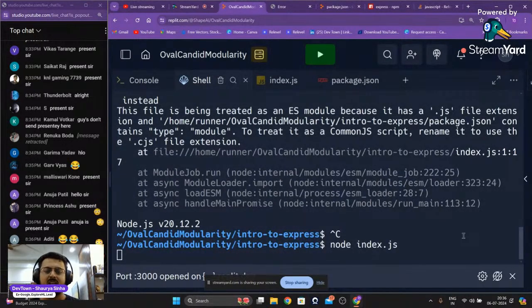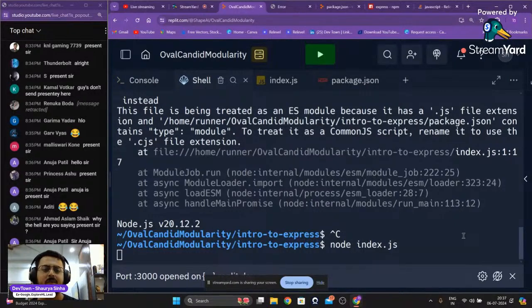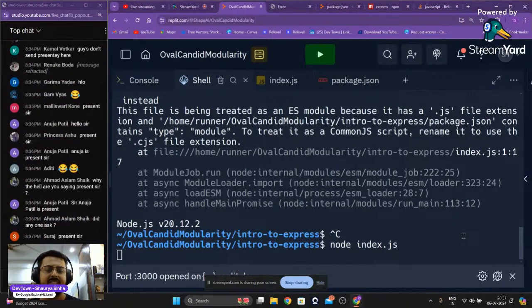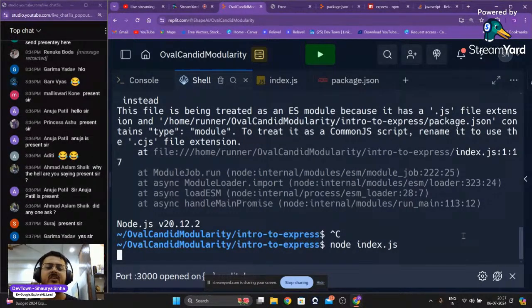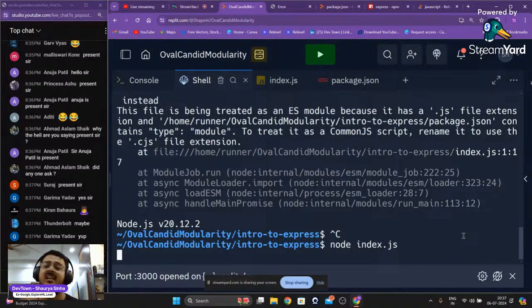If you look at the terminal, it feels as if the terminal has hung, right? Do you feel like that? Please let me know. We have run node index.js. That is how you run a particular index.js file using node. And as you're able to see, it feels as if the terminal has hung. Do you guys feel like that? Right now our server is continuously running. The backend code is continuously running right over there. For that reason, it feels as if the terminal has hung, but it is not. The code is still running right over there.